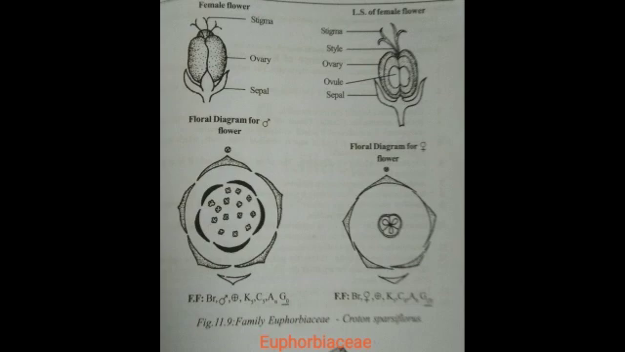Next, the androecium, the male flowers. Androecium consists of one to many stamens. The lobes are free or united, with valvate or imbricate aestivation. Androecium, the male flowers, consists of one to many stamens. One stamen as in Euphorbia, and many stamens are present in Croton.